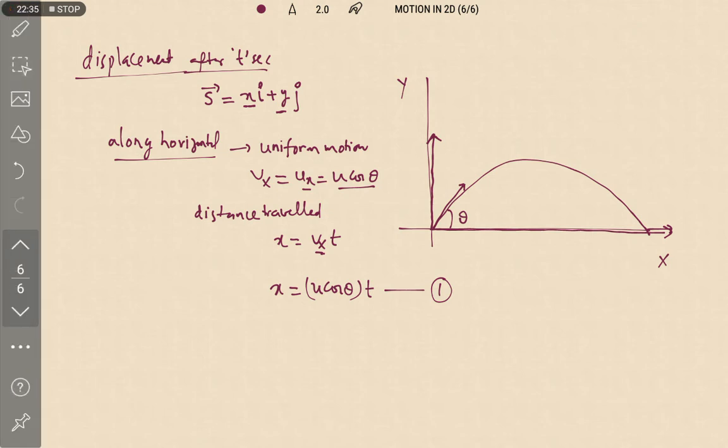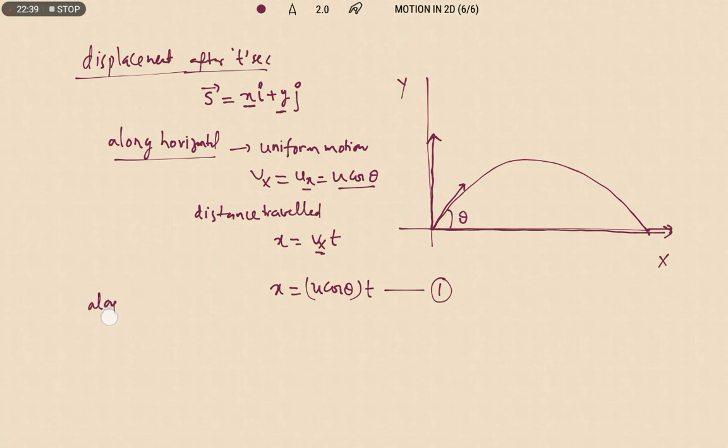So the vertical displacement of the projectile along the vertical. I am using the second equation of motion, that is s is equal to ut plus half at square. Here s is nothing but the vertical displacement y.